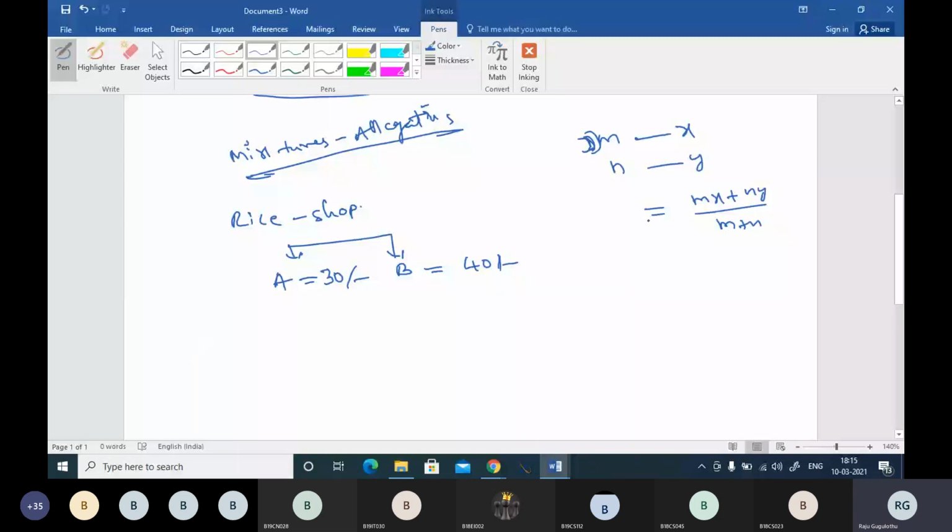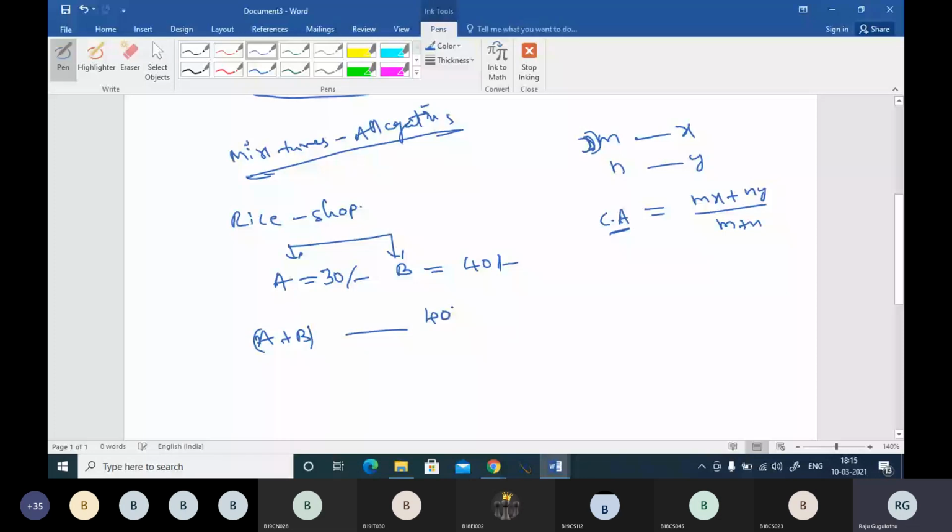Because it's a combined average, right? We are going to do this combined average. Combination should take place. He wants to mix this A and B, and he wants to sell that mixture at a price lesser than 40, because his main motto is to earn more and more profit. So let us consider 35 rupees per kg. Or, let's take 40 rupees per kg. You can take any number, not an issue.